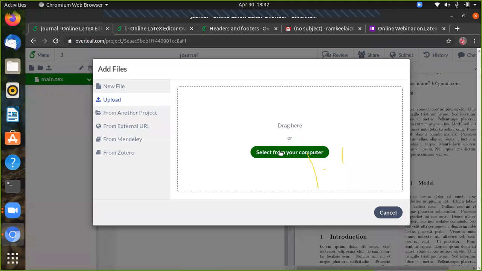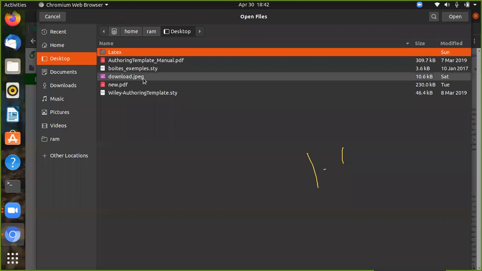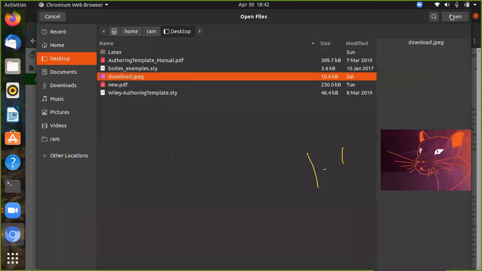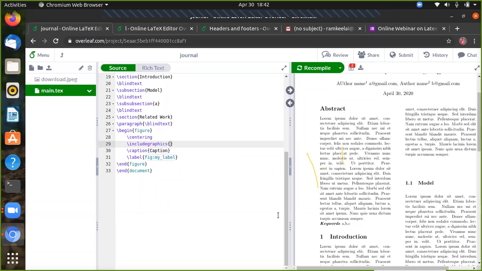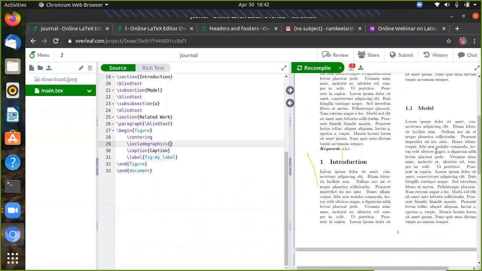We can select the same image file which I had uploaded yesterday. Okay, download.jpg. Here we can upload the figure image in top, bottom, left and right.